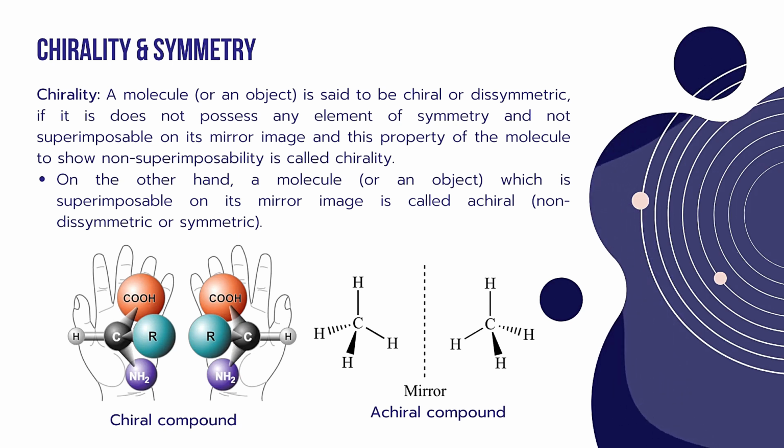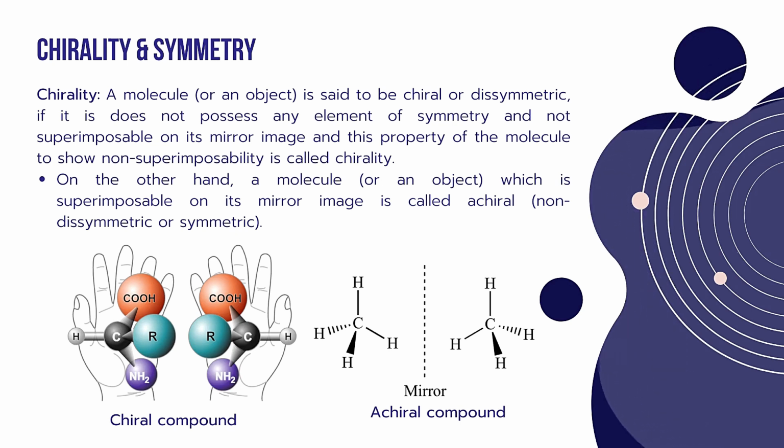So what is chirality? As we discussed in optical activity, a molecule or an object is said to be chiral or dissymmetric if it does not possess any element of symmetry and is not superimposable on its mirror image, and this property of the molecule to show non-superimposability is called chirality. Any molecule which does not possess any element of symmetry and has non-superimposable mirror images is called a chiral compound, and the property is called chirality.